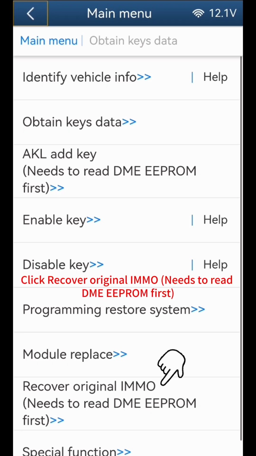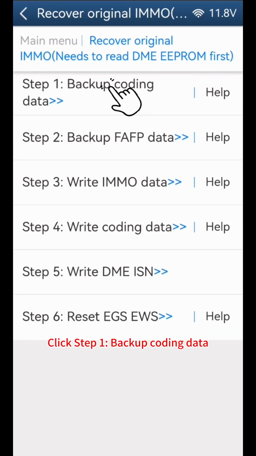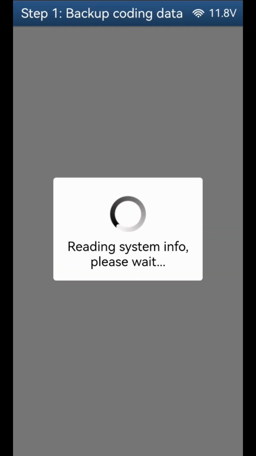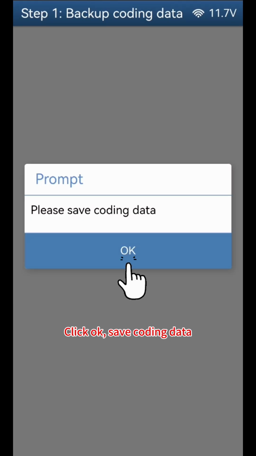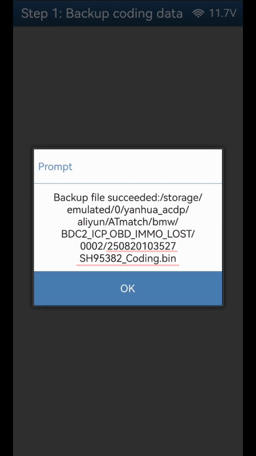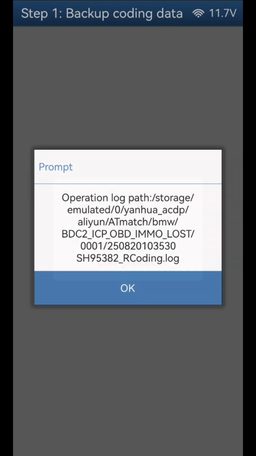Click Recover Original IMMO, which needs to read the DME EEPROM first. Click Step 1, Backup Coding Data. Click Continue. Click OK, Save Coding Data. Please note to back up the file's path, date, time, and VIN. The file name should end with coding, BIN. Click OK. Read Coding Data Finish, click OK.